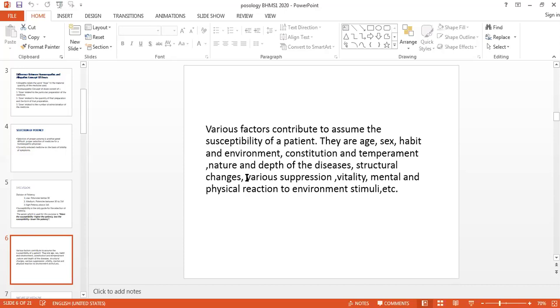So that condition which will exist after some period of time, years के बाद जो आएगा, that is the suppression. So एक सिस्टम को छोड़ के वो दूसरे सिस्टम में वो डिसीज जा सकता है, या फिर वही सिस्टम को वो ज़्यादा डिटोरिएट करके जो सिम्टम्स सामने आएंगे, they are known as suppression. So various suppressions, if there are, so in that case also you have to give the lower potencies.